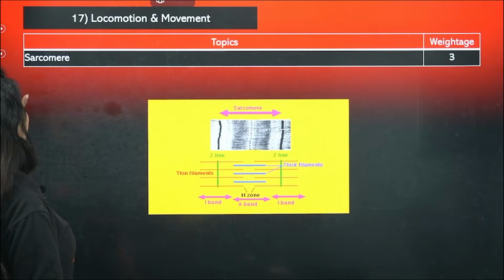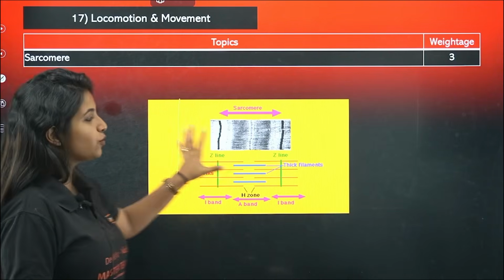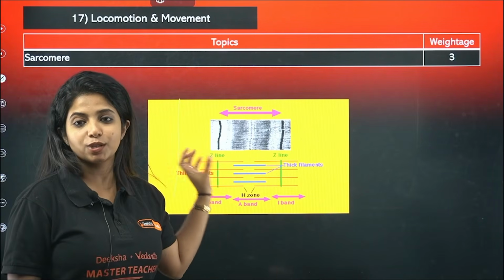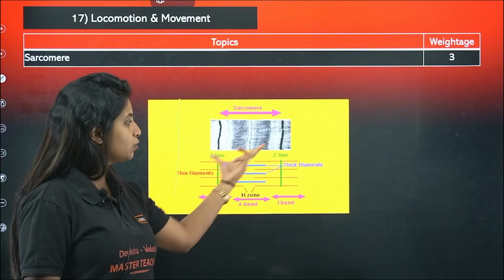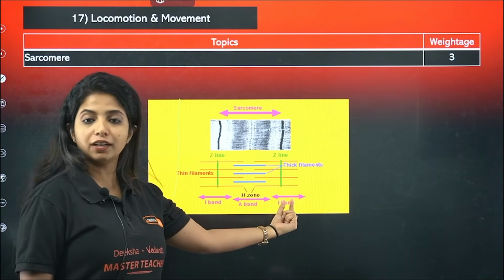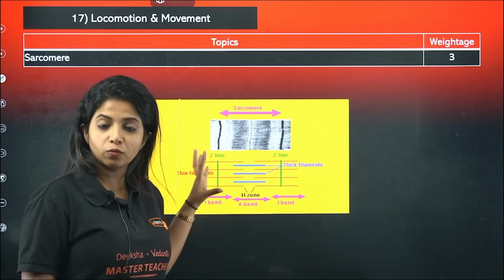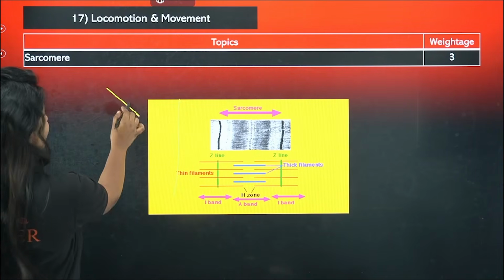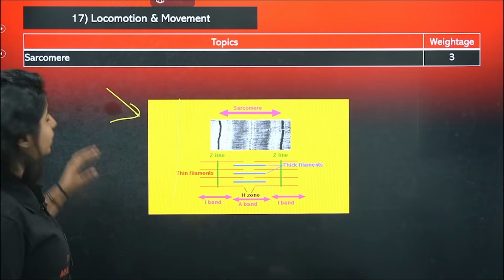Locomotion and movement, only sarcomere related questions have come. If you know this, you know everything. This is super important. Myosin is there in between, and towards the 2 sides you have actin, they come together, the A band remains as such, the I band gets reduced. This picture and everything about how it works is super important. Just go through it. Thrice the question has come from this.